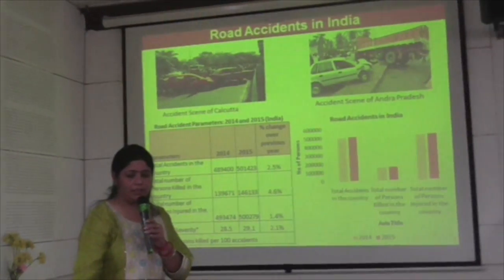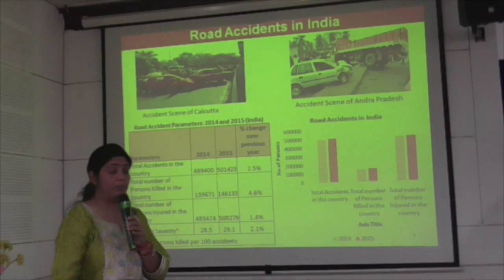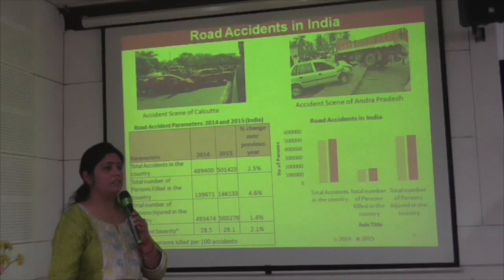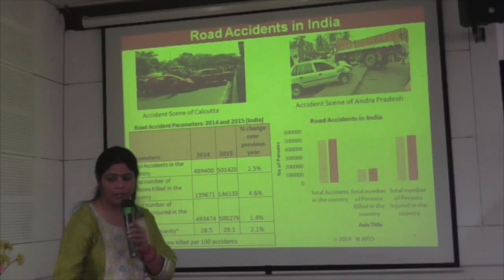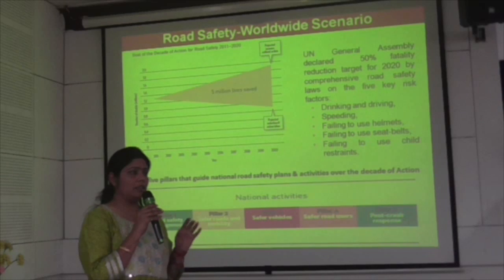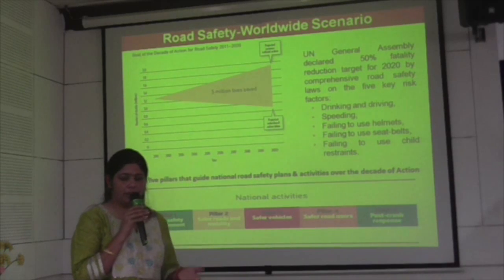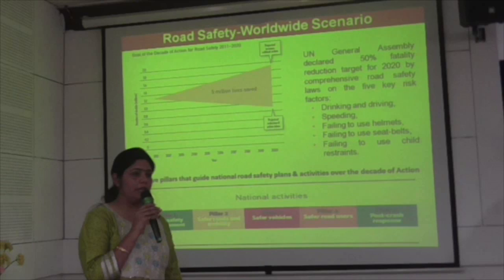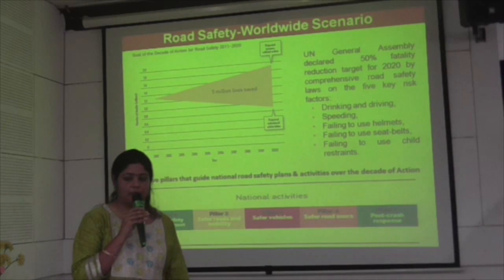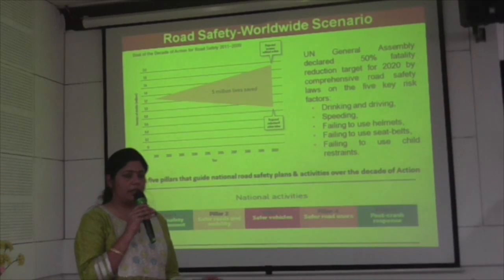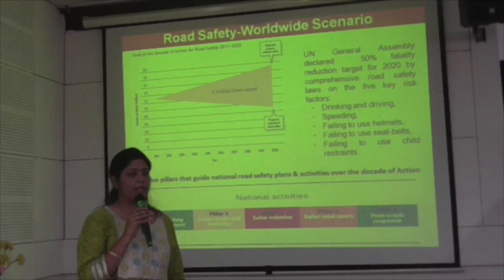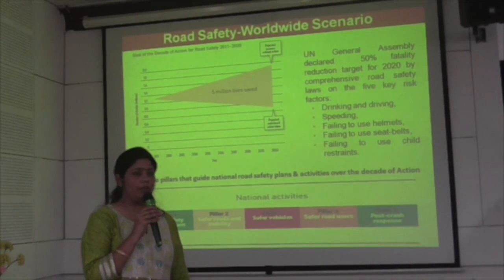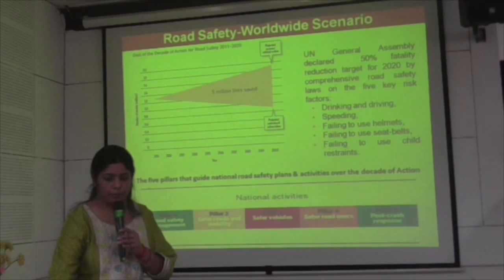Yeah, this is the road accident scenario of India. We can see that the accidents are increasing, and mainly the death rate has increased 4.6% compared to 2014 and 2015. So we have to reduce this death rate. This is the worldwide scenario in which they have designed 4 pillars. They divided all this into 4 pillars: road traffic management, safer road and mobility, safer vehicles, safer road users, and post crash. If any accident occurs, then how will they manage the post crash?